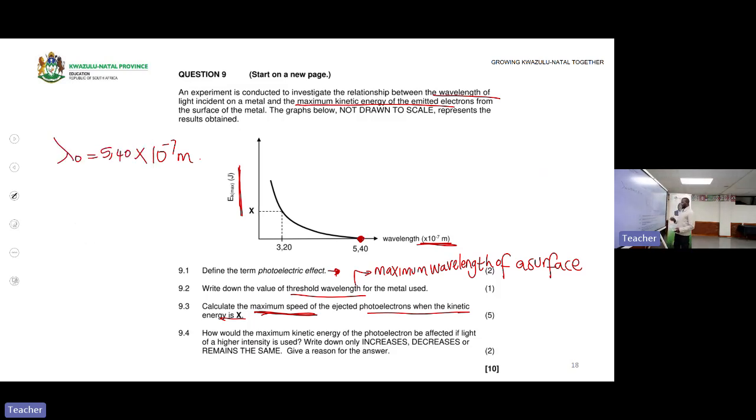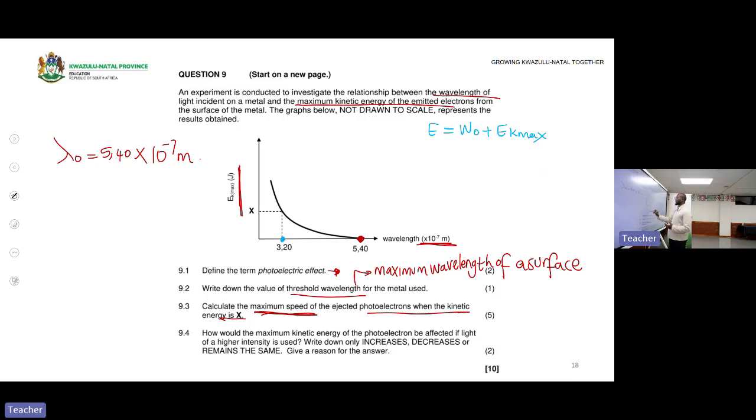Remember, they want maximum speed. So you first write energy of light is equal to work function plus EK max. Okay, this is what we have. Energy of light, we are given a wavelength, 3.20 times 10 to the power -7.